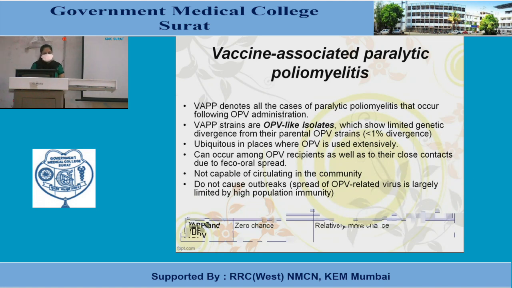So VAPP strains are OPV-like isolates, which show limited genetic divergence from their parental OPV strain. They are ubiquitous in places where OPV is used extensively, and can occur among OPV recipients as well as their close contacts due to fecal-oral spread. They are not capable of circulating in the community and do not cause outbreaks. So spread of OPV-related virus is largely limited by high population immunity.